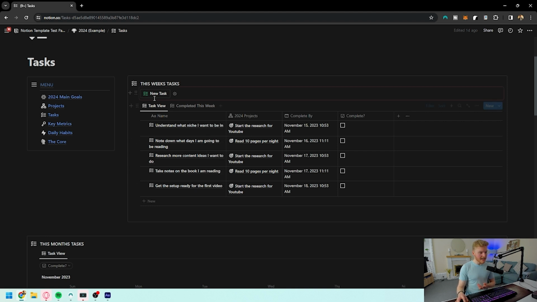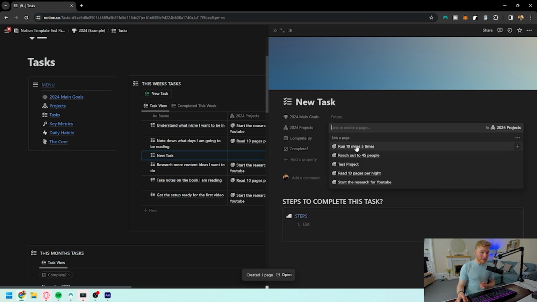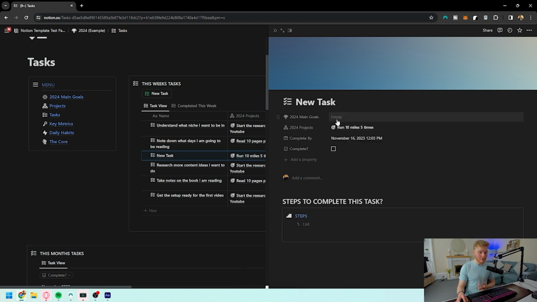If we're wanting to add a new task, for example, we can simply select the new task, and here we can relate it to a main project. Maybe this is to run 10 miles. And for the main goals, again, this is going to be related to the marathon. We don't always have to put these relations in for the main goal, but I would always recommend doing it for the project itself, purely because it's easier to do.